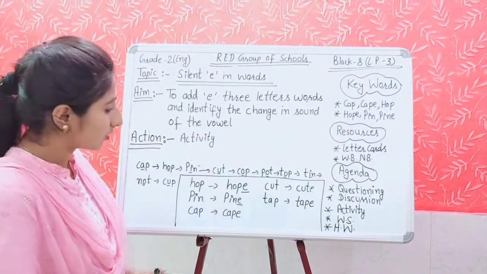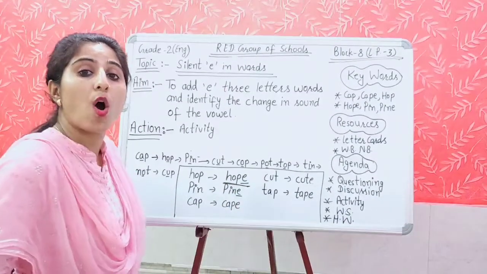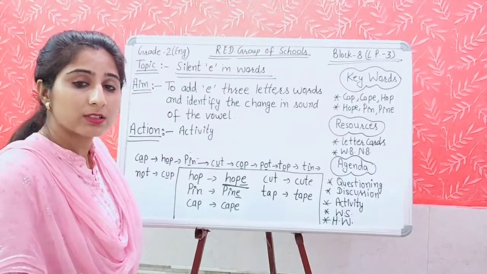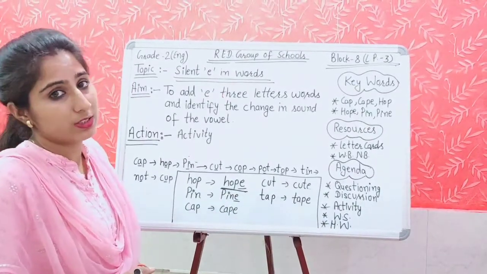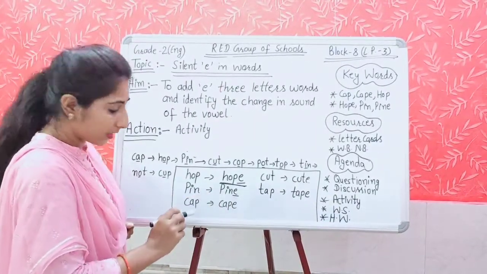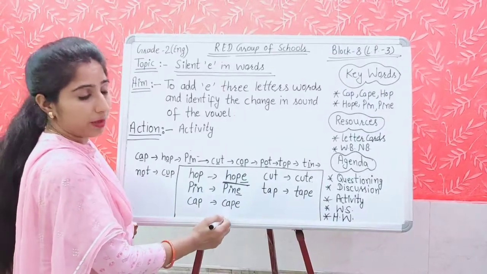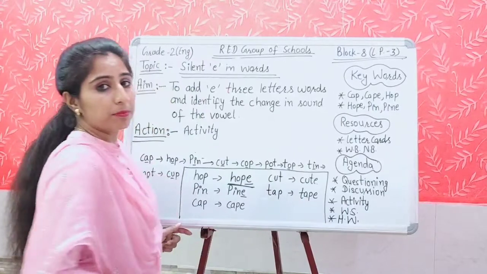we are not pronouncing the sound of E. We are not speaking it as hop-e. What we are saying is hope. So E is silent, but the sound of the word is changed. Like pin, pine. Again E is silent here. Cut, cute. Tap, tape.